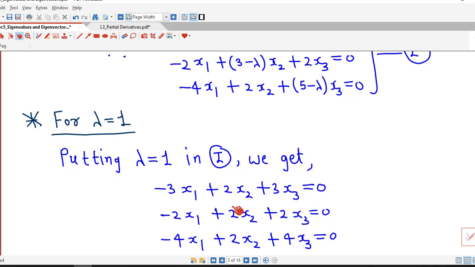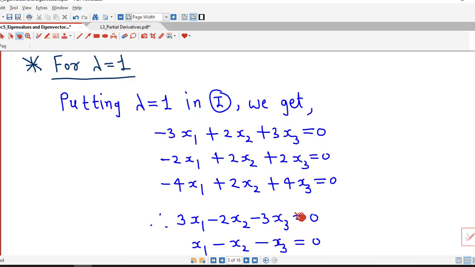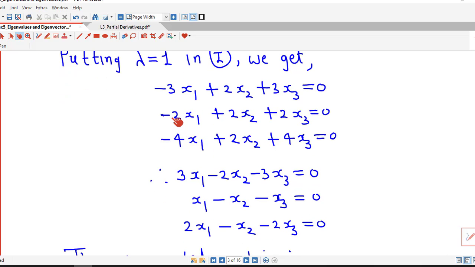So we obtain a system of 3 linear equations in 3 unknowns x1, x2, x3. We cannot solve this system directly, so we apply Gauss elimination. Before that, we can rewrite this system in this way. We multiply all the equations by minus 1.